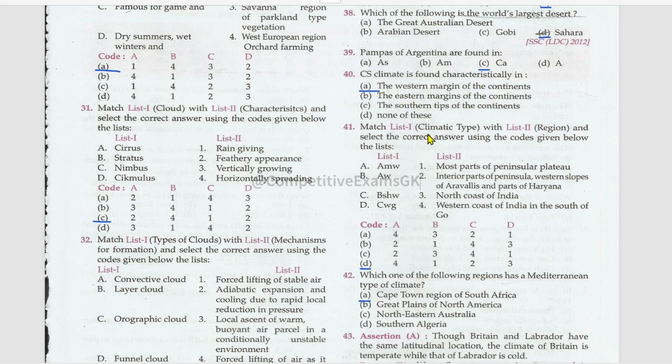Another matching, list one climatic type and list two of the regions. Capital A, small m and small w: western coast of India in the south of Goa. Capital A and small w: most parts of Peninsula Plateau. Capital B, small s, small h and small w: that's interior parts of Peninsula, western slopes of Aravallis and parts of Haryana. Capital C, small w and small g: those are northern coast of India.